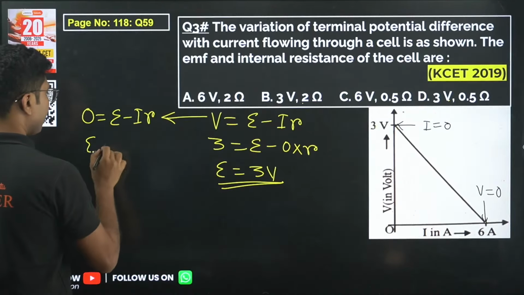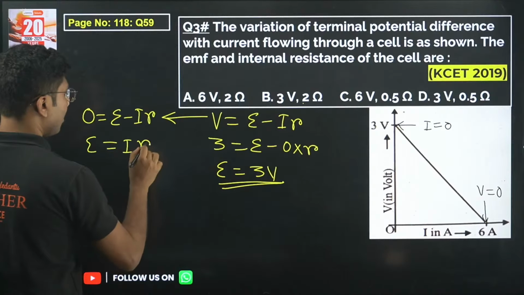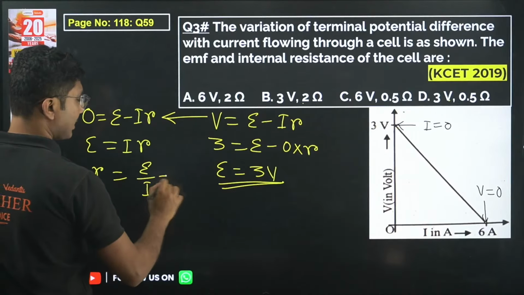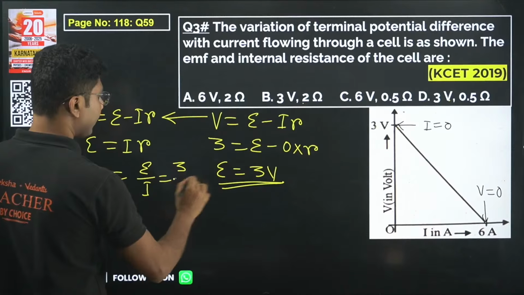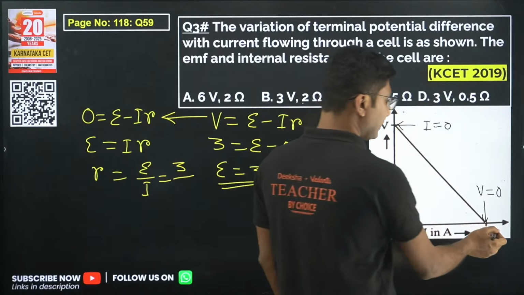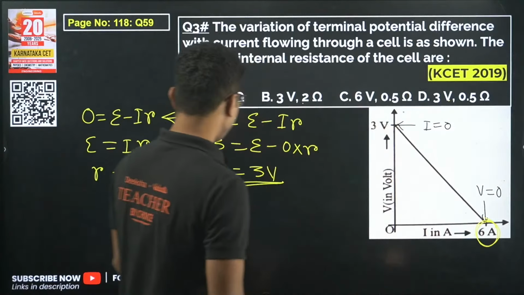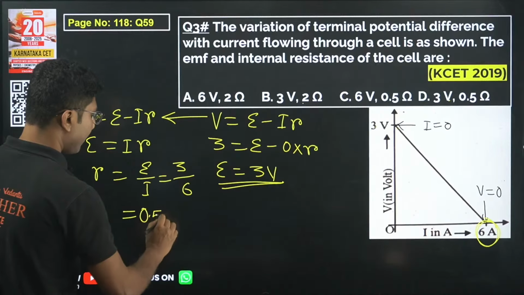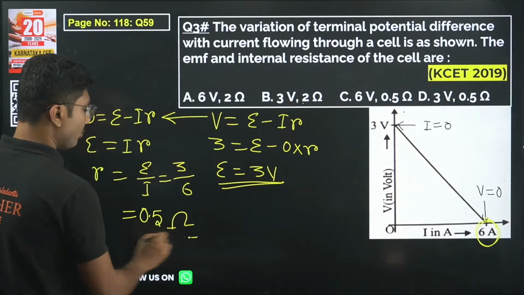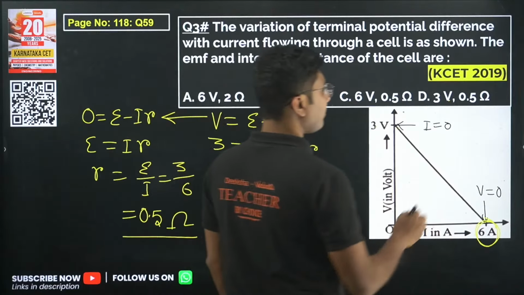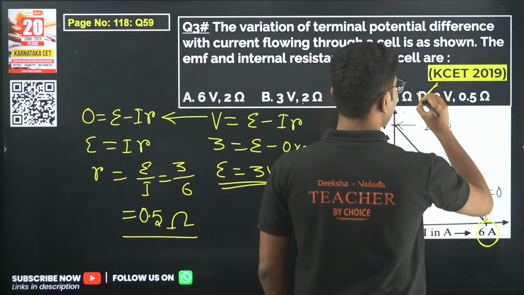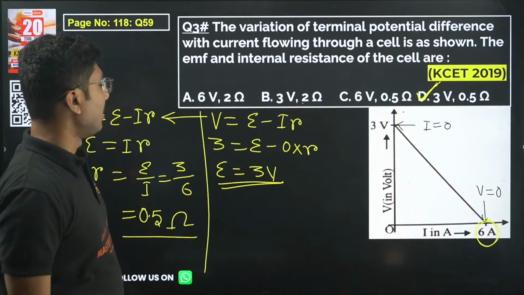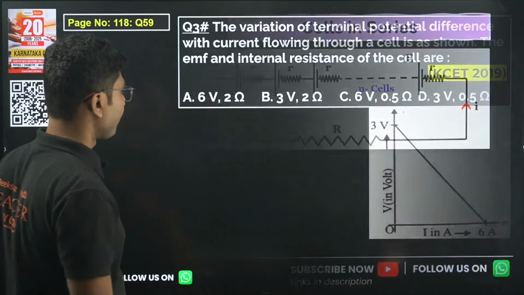Now epsilon equals IR, or R equals epsilon by I. Now what is the value of epsilon? Epsilon we have calculated as 3 volt. Current from this graph we can see is 6 ampere. So 3 by 6 becomes 0.5, and the unit should be ohm. So 3, 0.5 is option D. Okay, so this is the answer for this question.